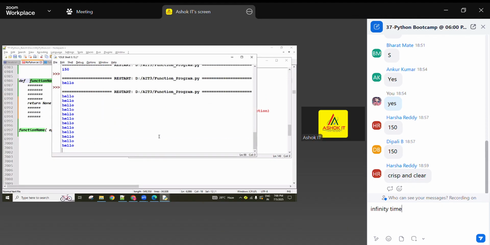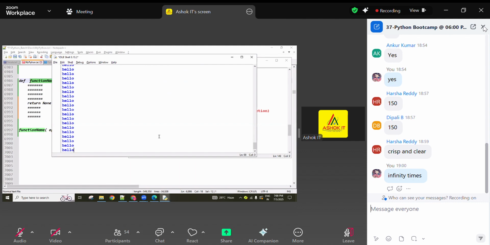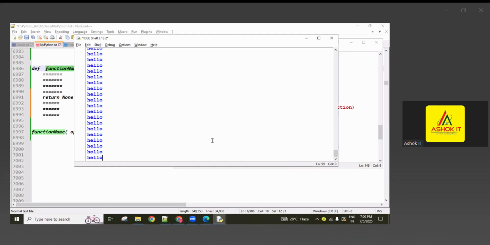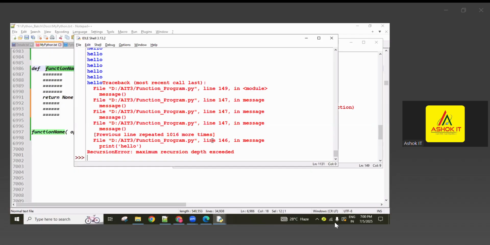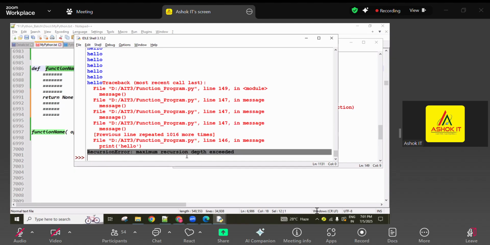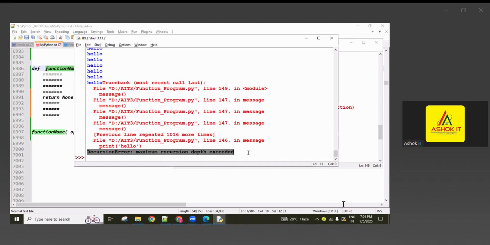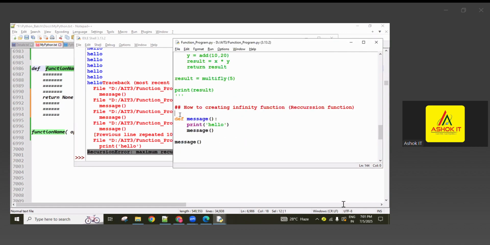So save it, execute. Hello, hello, hello, like that, infinity number of times executing. That's why after a certain number of times of execution, the iteration is not going to terminate. It is an infinity function, so Python decides by itself and returns a recursion error: maximum recursion depth exceeded. Simply it returns a recursion error, guys. It means it is an infinity function, no termination is there. Python is deciding like that.